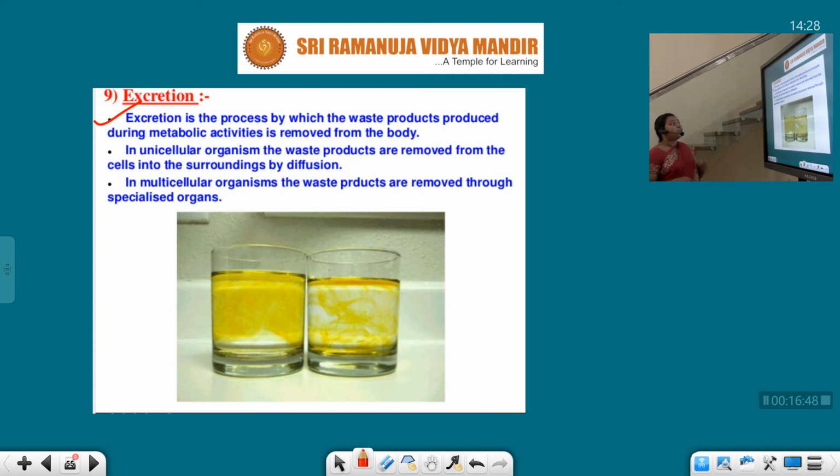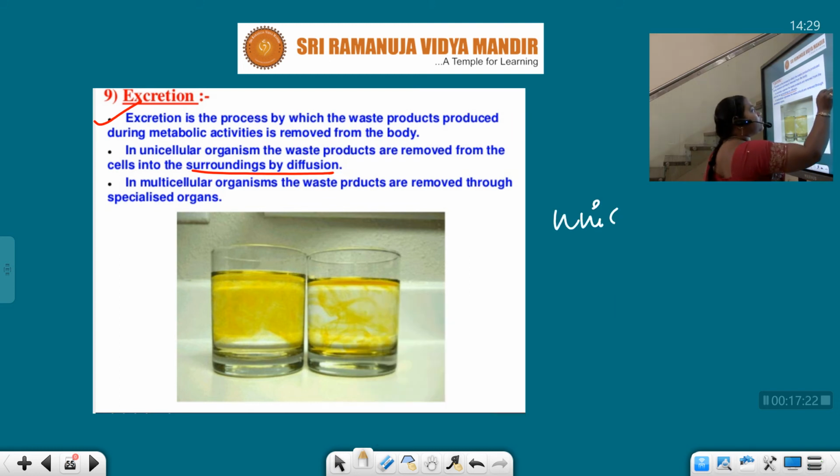In unicellular organisms, the waste products are removed from the cell into the surroundings by means of diffusion. You know, children, based on the number of cells, organisms are classified into two types, unicellular and multicellular. In a unicellular organism, for example amoeba, waste materials are excreted into the surroundings by means of diffusion.